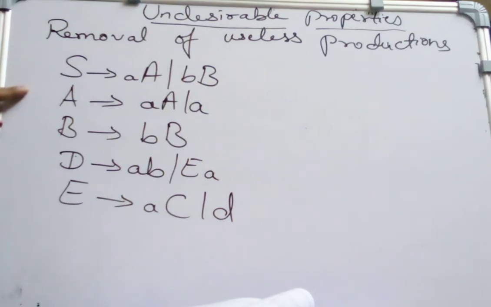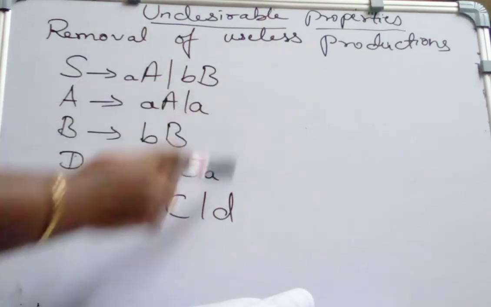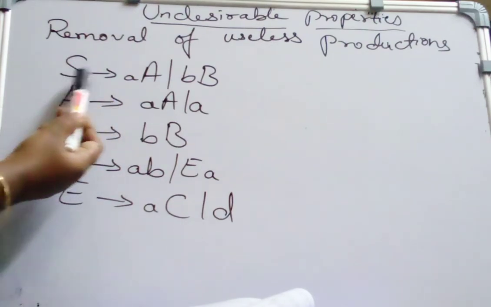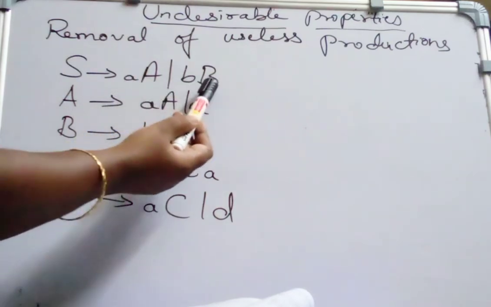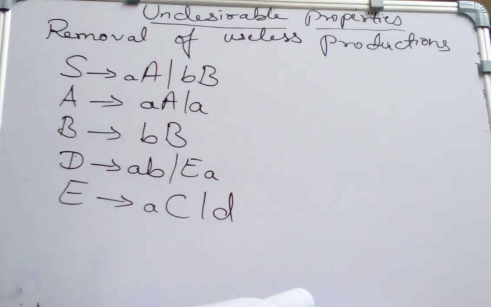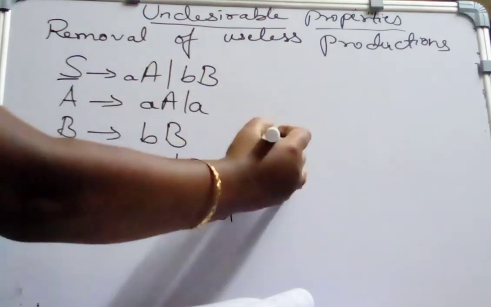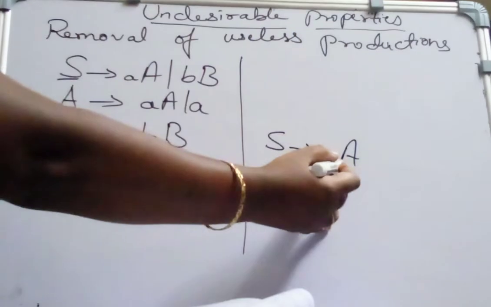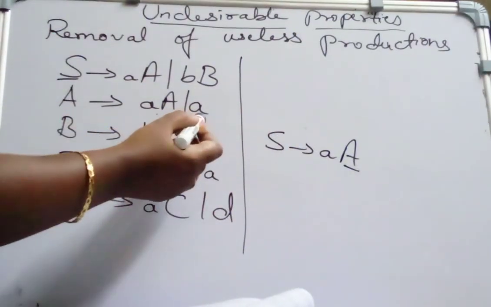Consider this grammar here. Here S is our starting state and we have 5 variables, that is S, A, B, D and E. See which are the useful productions here, so that you are able to derive one string or the other. If you observe this grammar, we have S derives AA or BB. From the starting symbol S derives AA, and for this A I can substitute AA or small a.